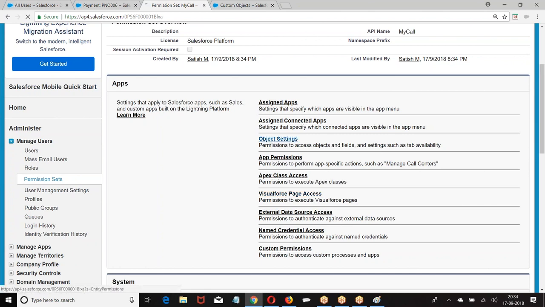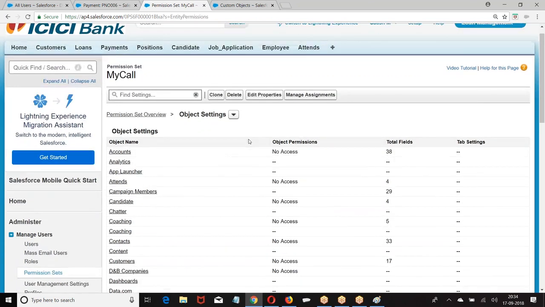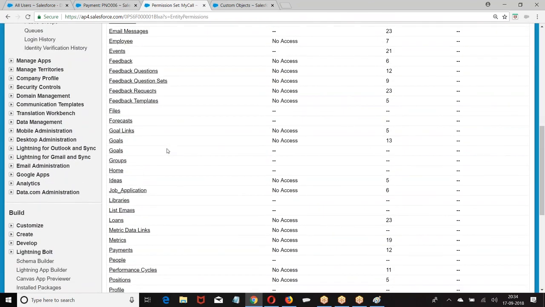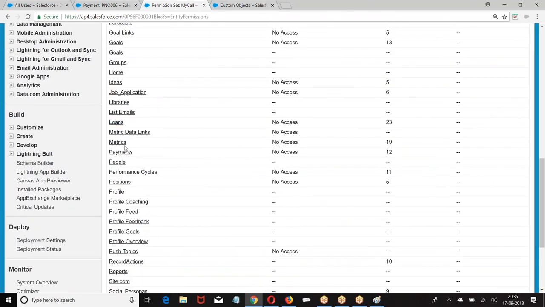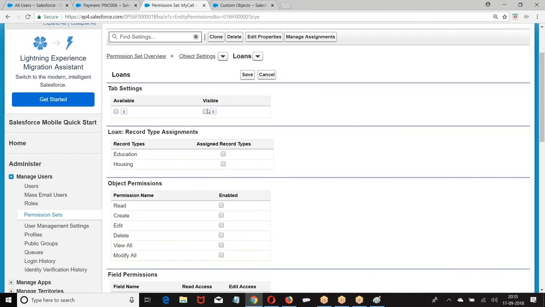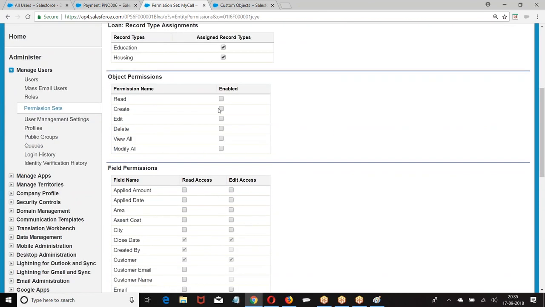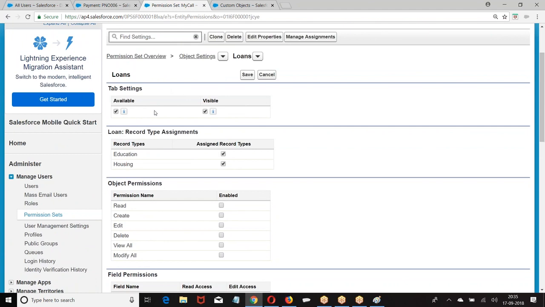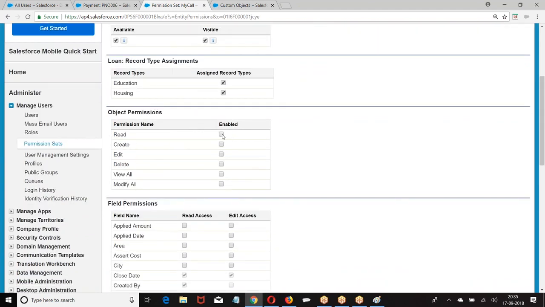What permission do I want to give? Object settings. Which object do you want? Loan object. Edit. On the tab I am giving visible. Record types, I am giving both the record types. Object level permission, tab level permission, read, create, edit, delete, modify all, I am able to give.